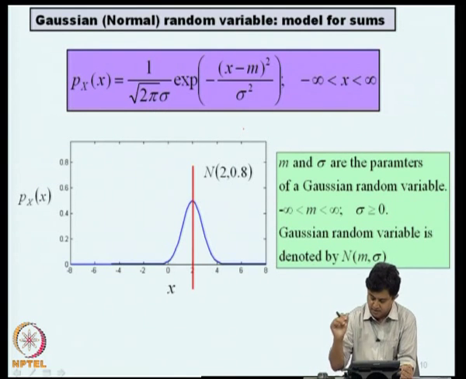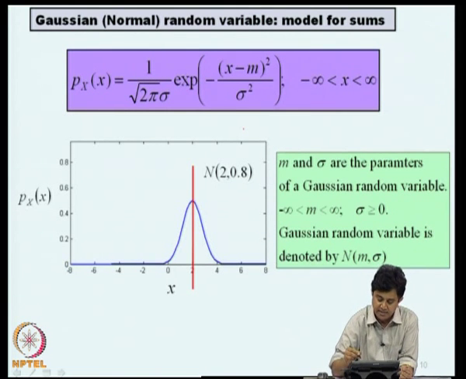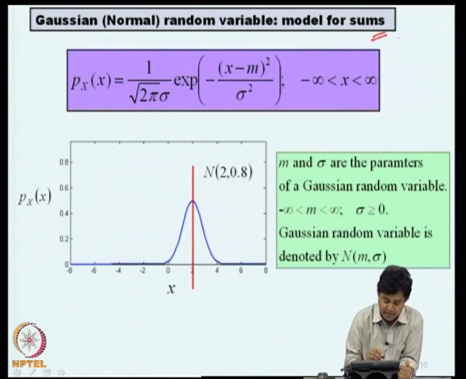Now, I will consider another random variable, the Gaussian random variable, also known as a normal random variable. We will see shortly that it helps us to model situations where uncertainties emerge out of a summation mechanism, where different sources of uncertainties contribute to the final uncertainty in a parameter of interest, and they all add up. I will make these statements more precise as we go along, but right now we can look at the probability density function of a Gaussian random variable.